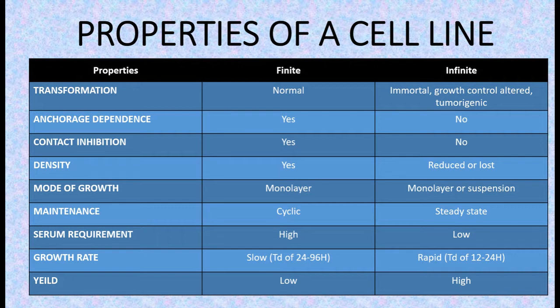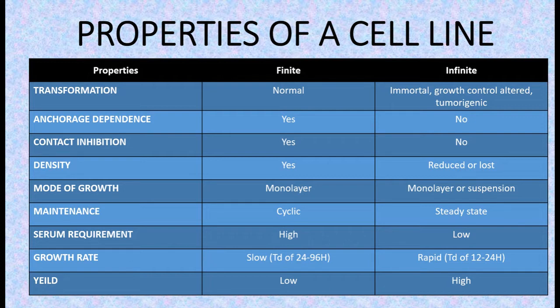Next is anchorage dependency. Anchorage dependency is the increase in proliferation which is seen when the cells are allowed to attach to a solid surface. So in finite cell line, the anchorage dependency is there, but in infinite cell line, there is no anchorage dependency.